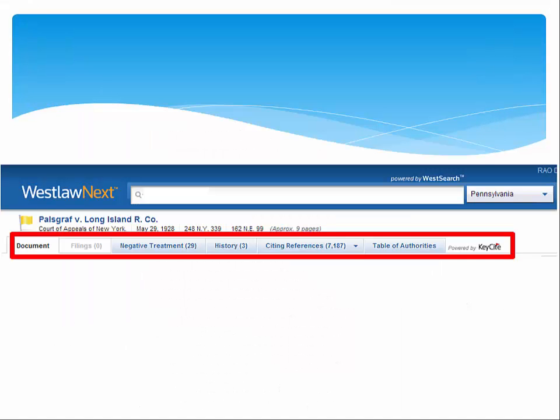Click on the original image of 162 Northeast 99 to view the WestLaw version of the case. In reading the case, note the headnotes and the key numbers before the text of the case. One of the major features of an online system is to provide information about a case using a citator tool that in WestLaw Next is called KeyCite.